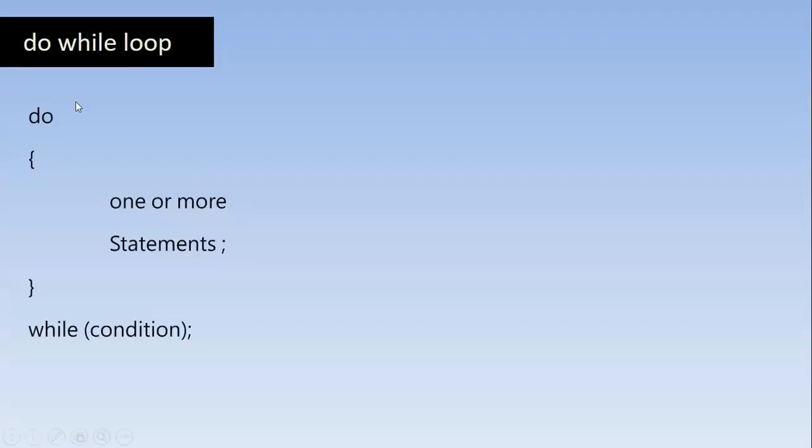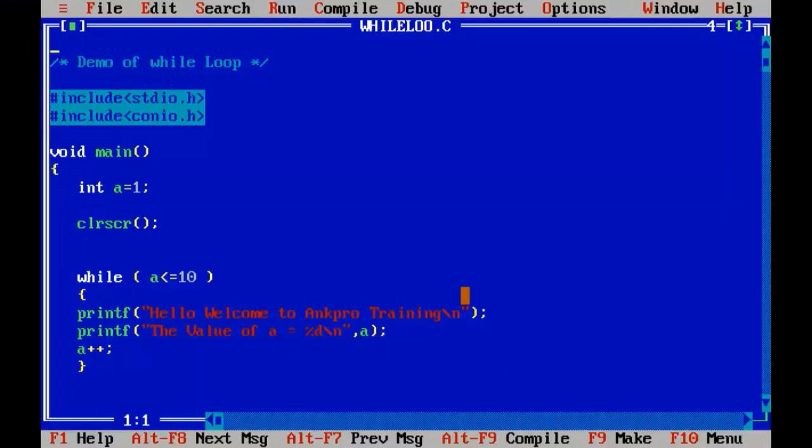So first we'll put the keyword do, followed by the block of code which is executed for sure at least once, and then the condition is checked at the end. If the condition is true, then the compiler executes it one more time and goes back to check the condition again. If the condition is true, the iteration repeats. Once the condition fails, the compiler will move on to the next statement.